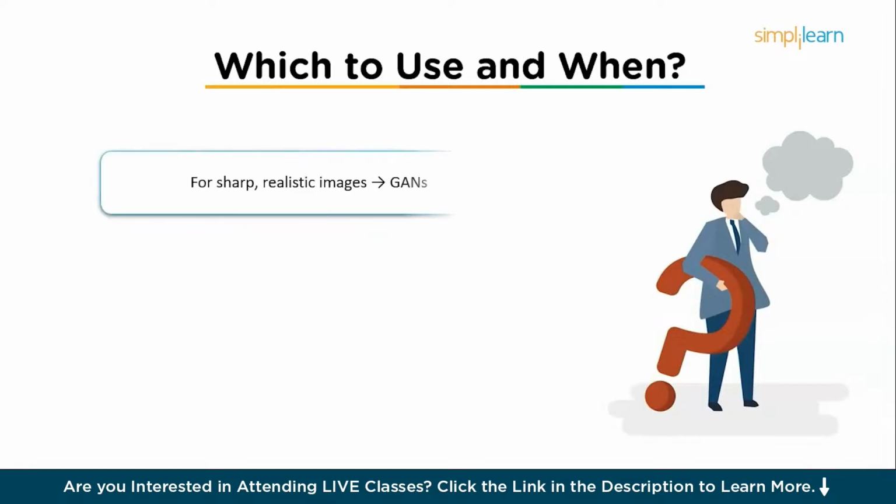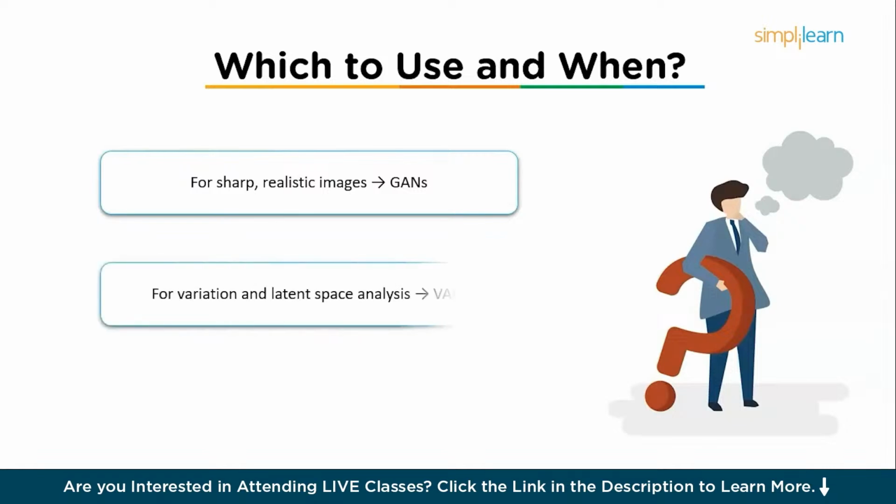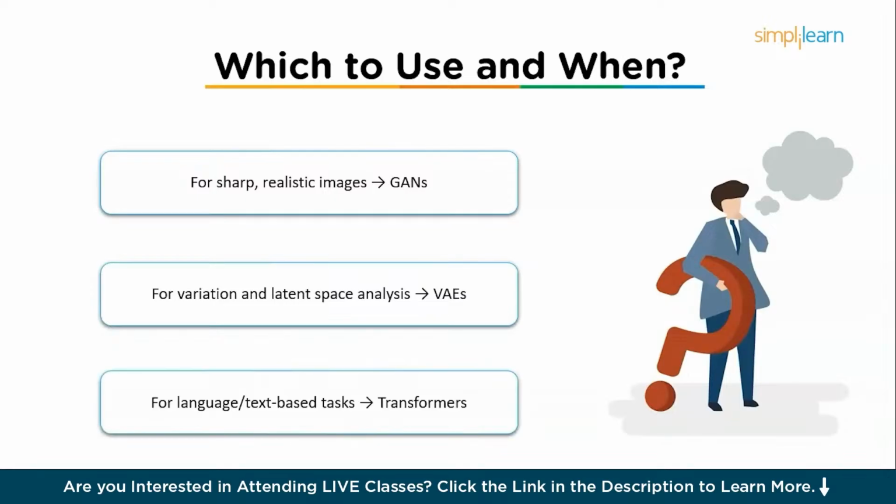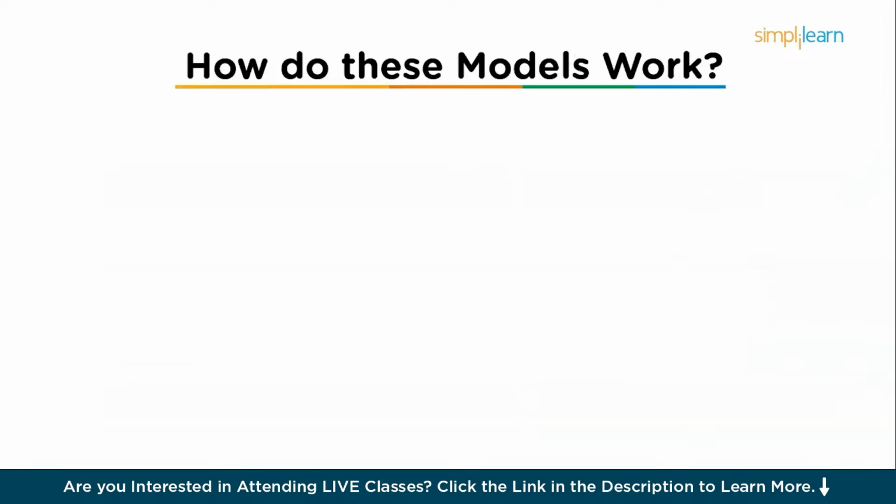For sharp, realistic images, we use GANs. For variation and latent space analysis, we use VAEs. And finally, for language or text-based tasks, we use transformers. So finally, how do these models actually work?